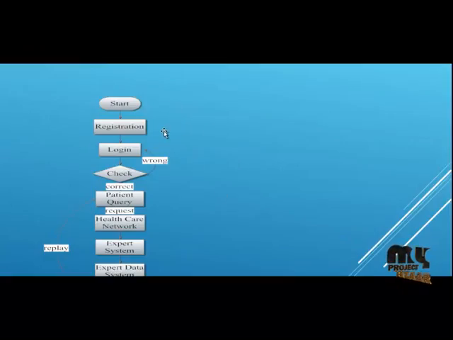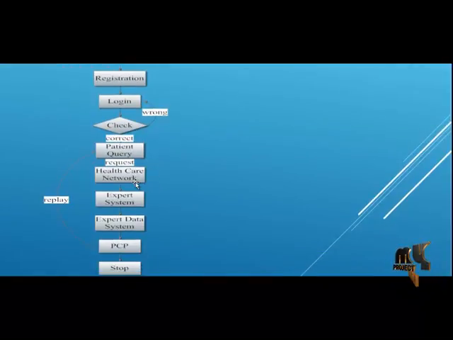So this is the flow diagram for this process. First is registration of users, meaning patients. Then login, and if the username and password are correct, it will go to the next page. If the username and password are wrong, it returns to the login page and then goes to the patient queries. Patient queries are sent to the healthcare network. The healthcare network contains the expert system and the expert data systems. The expert system first finds which disease it is, and then this is given to the data system. The data system then searches based on the queries and gives some solutions.